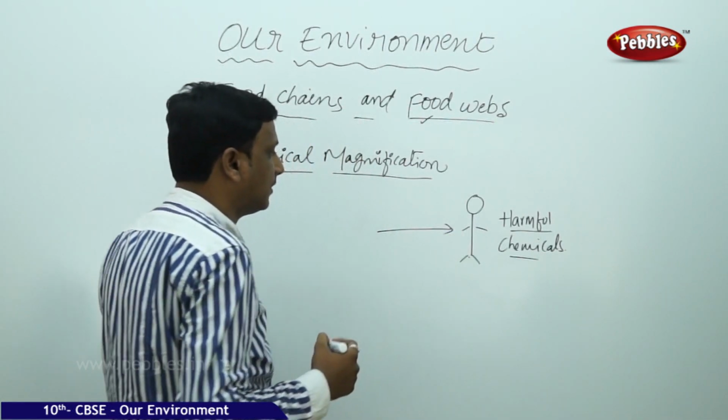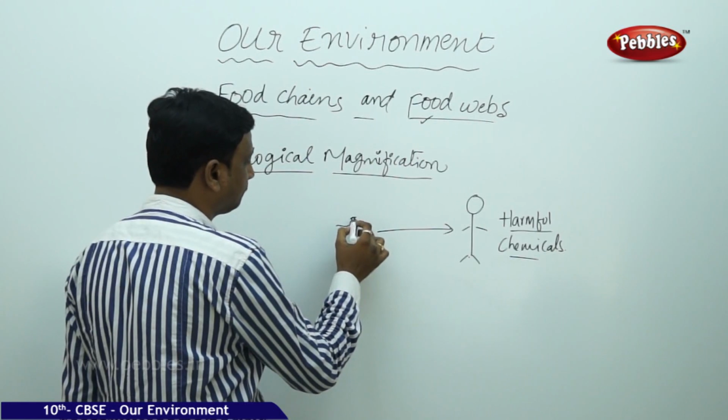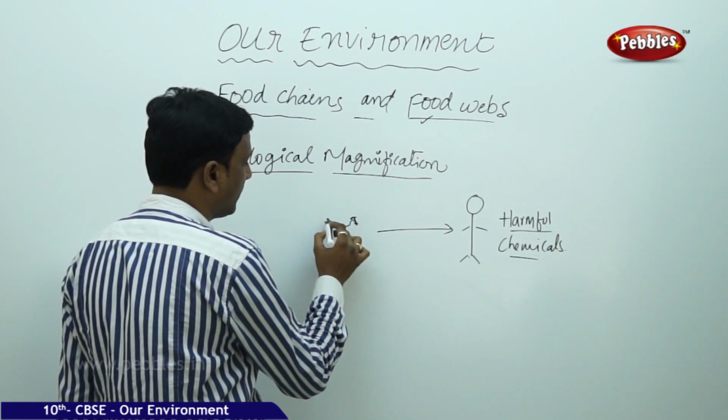You know the food chain. We get the food from a hen, from a chicken. You get it from a chicken.